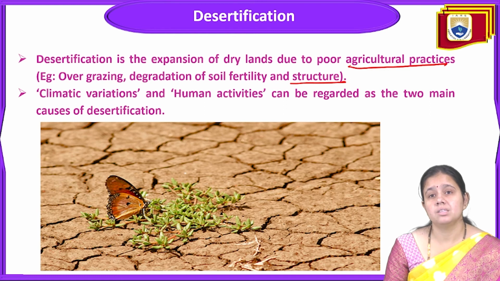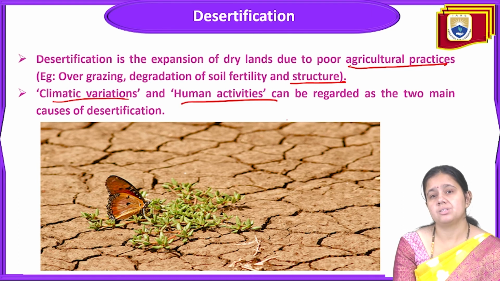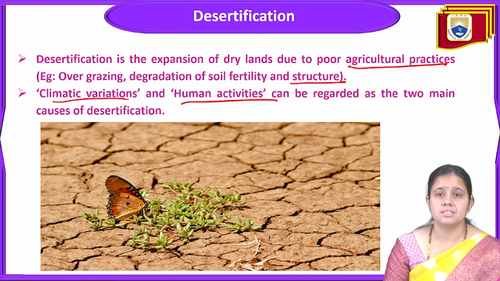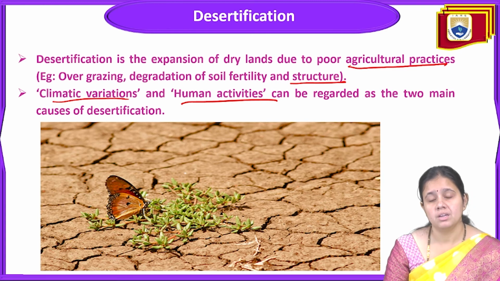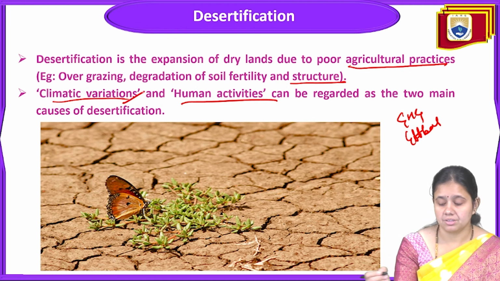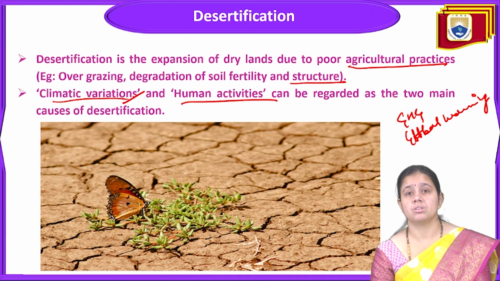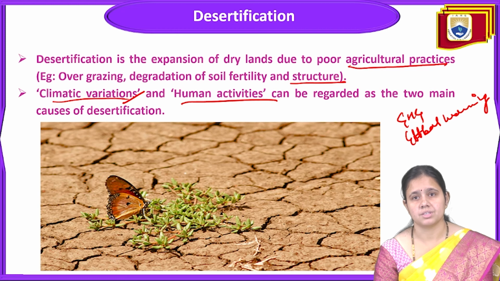The two main factors for desertification are climatic variation and human activities. Climatic variation is variation in the climate, and this variation occurs due to human behavior, global warming and greenhouse gases. These are the causes of desertification, the main factors that are responsible for desertification.